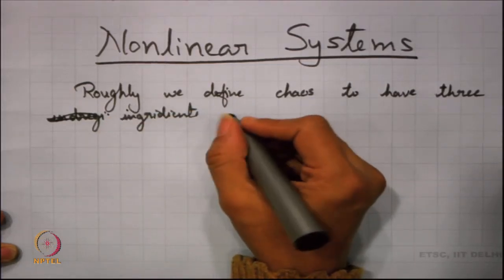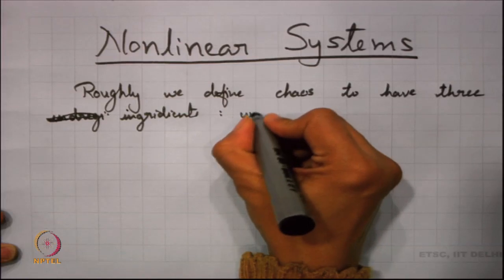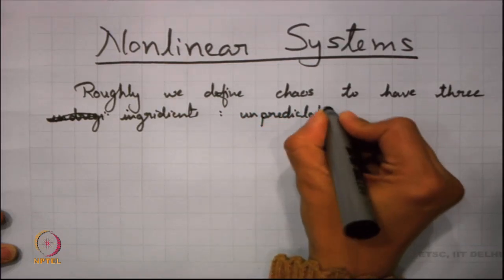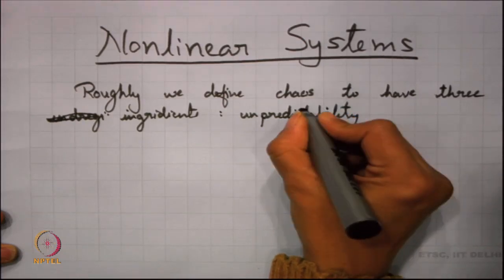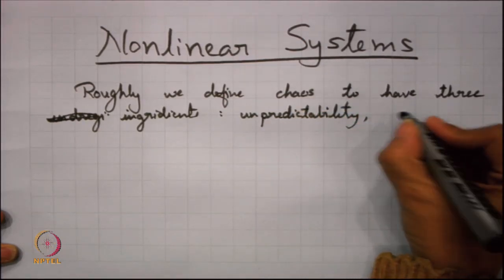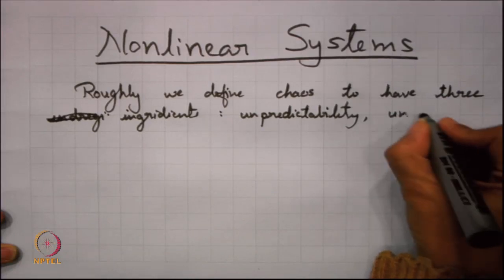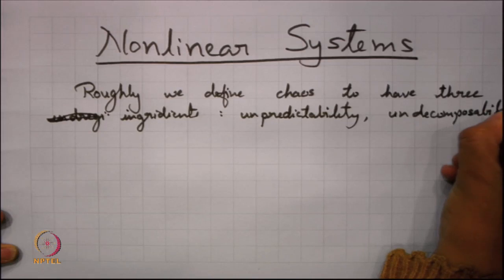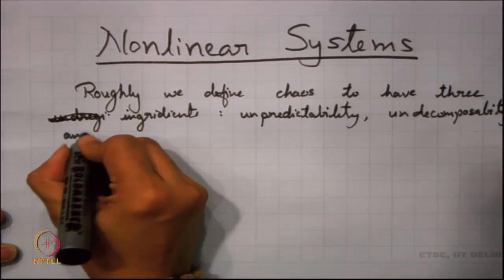And these 3 ingredients are unpredictability, undecomposability, and an element of regularity.